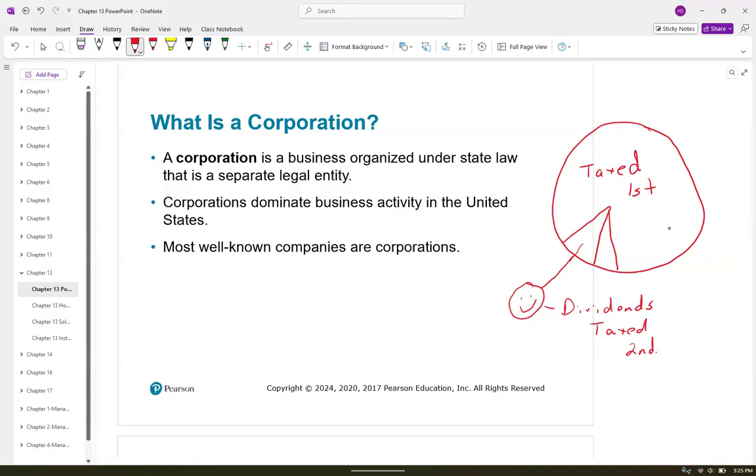Because who are these happy little stockholders? They're not just Elon Musk and Bill Gates. They're me and you. Because if we have some sort of retirement plan or investment, we have ownership in some of these corporations. Okay. So that's our money being taxed again. But why are we willing to accept this double taxation?